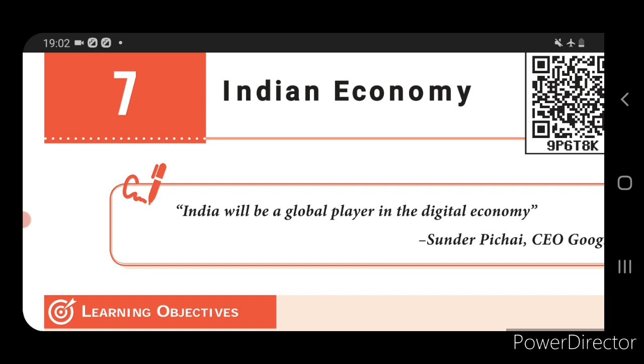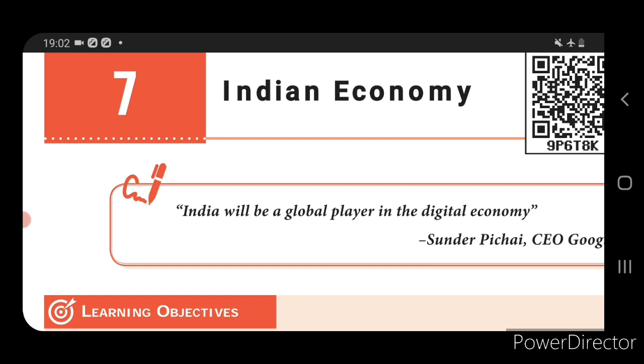Next, we come to know about economic development. A country is said to be developed when it is measured through the quality of life of the people. It is measured through three indices: one is the human development index, second is the quality of life index, and third is the gross national happiness index.